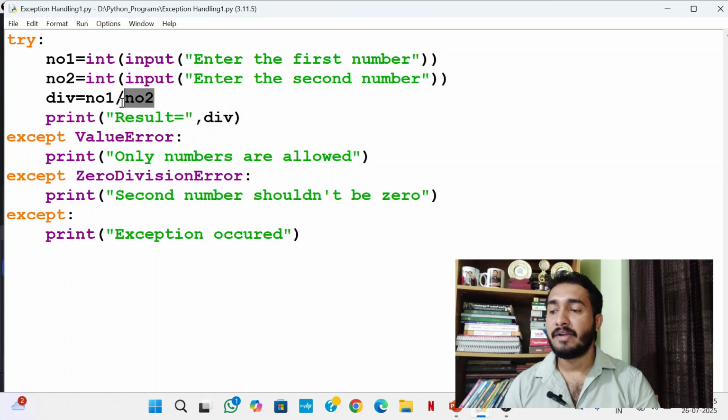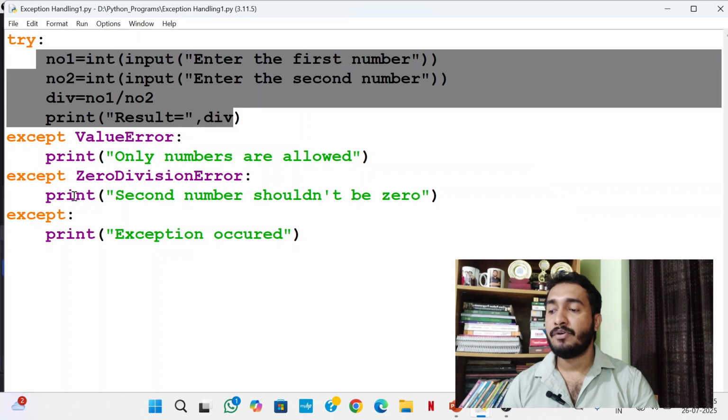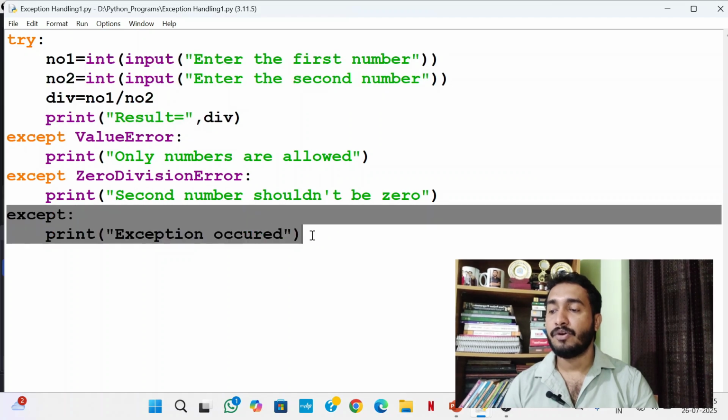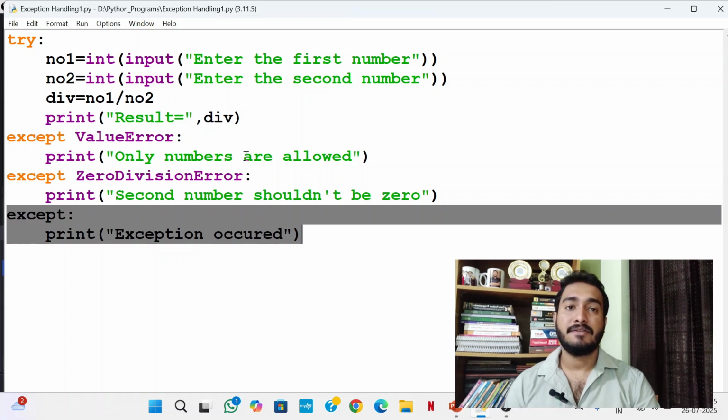So in the fourth line, what I am doing? I am dividing number 1 by number 2 and storing the result in diff. Suppose if the user enters number 2 as 0, it will throw 0 division error. So that error will be caught by except block. Other than value error or 0 division error, if it throws any other types of error, that will be caught by except block. So that is the program we discussed in the last class.